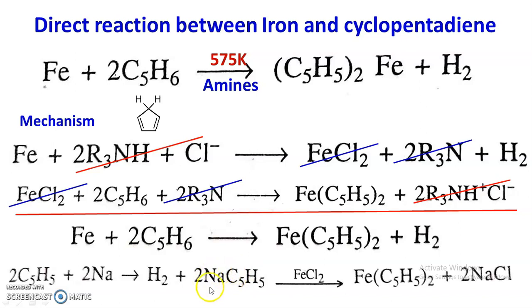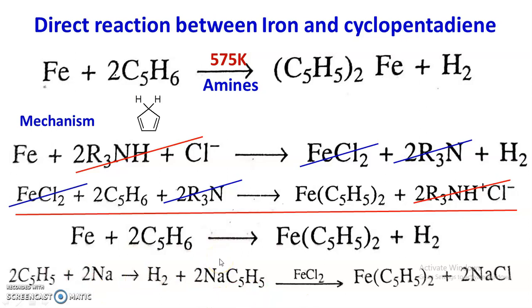So this NaC5H5 further reacts with ferrous chloride, and there is a formation of bis pentahapto cyclopentadienyl iron, that is ferrocene, and NaCl.